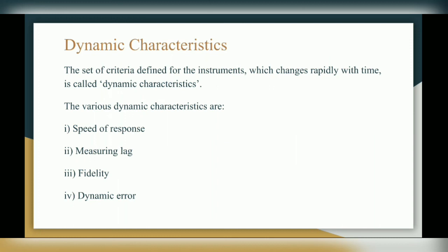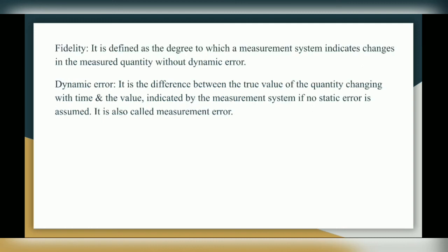The various dynamic characteristics are: first one is speed of response, second is measuring lag, third is fidelity, and fourth is dynamic error. So there are 4 characteristics which are dynamic, that is, which are changing with time.